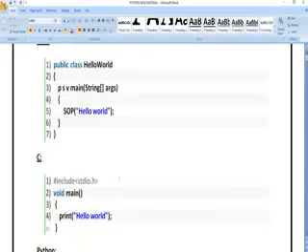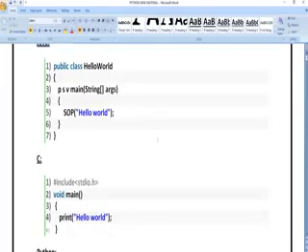You observe the C code here. We have written include stdio.h, meaning standard input output, and void main. I have declared a main function. In the main function I have written a print statement, and in the print statement I have written hello world. By running this code we are going to get the output hello world.